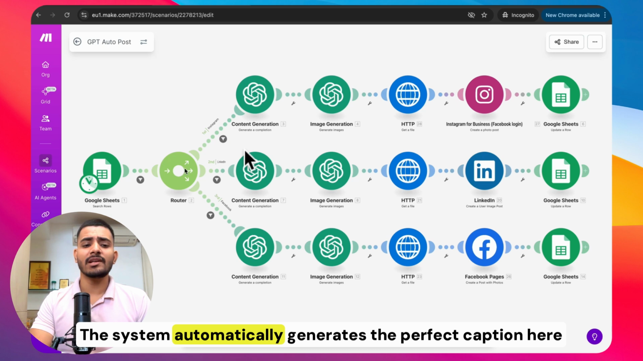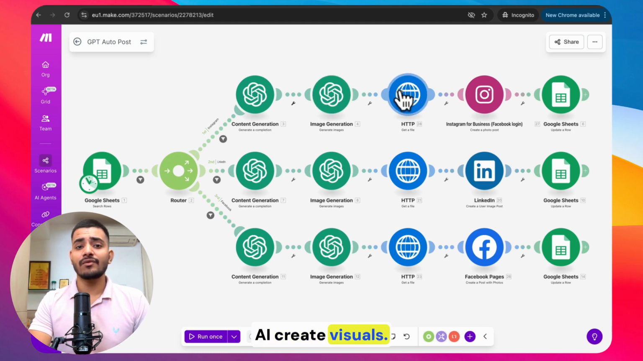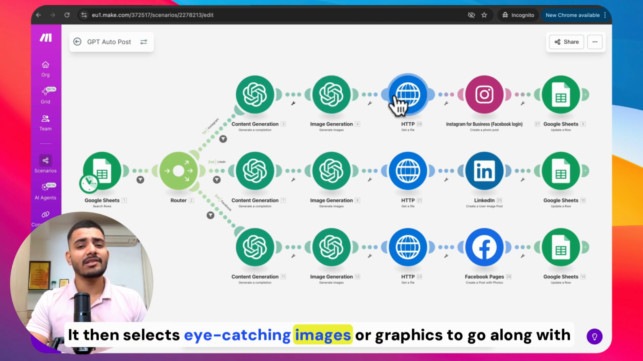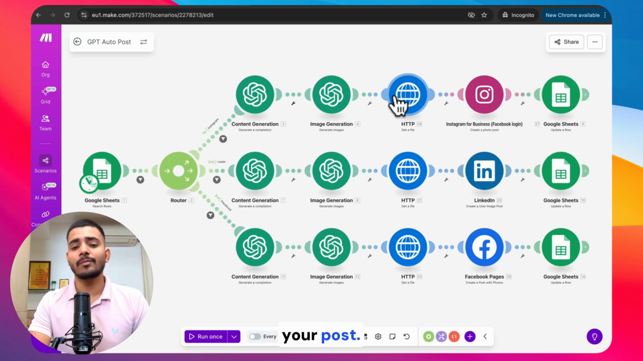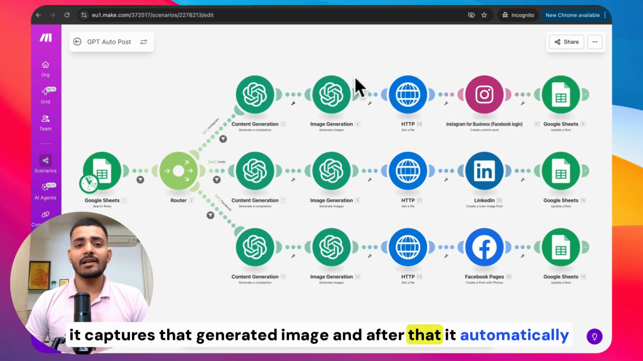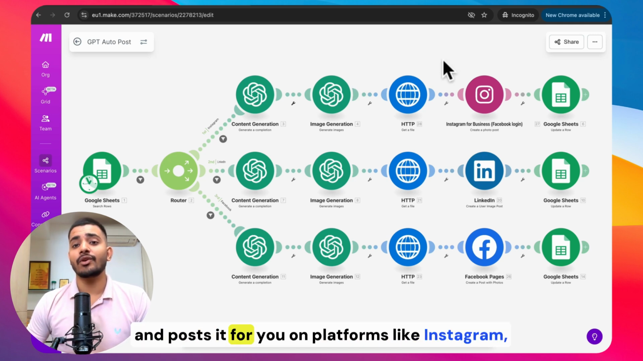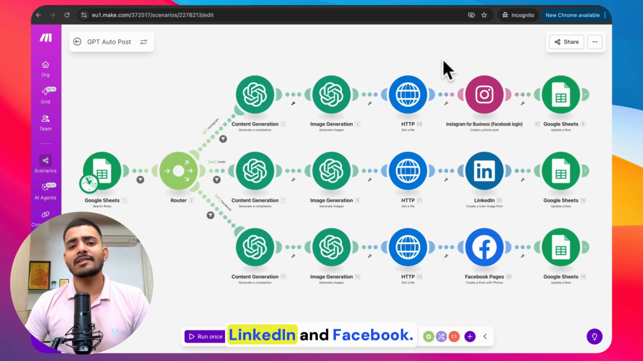The system automatically generates the perfect caption here and then completes the trending hashtags tailored to your platform. AI creates visuals. It then selects eye-catching images or graphics to go along with your post. Here in this module, it captured that generated image and after that, it automatically posts. And then finally, the system schedules and posts it for you on platforms like Instagram, LinkedIn, and Facebook.